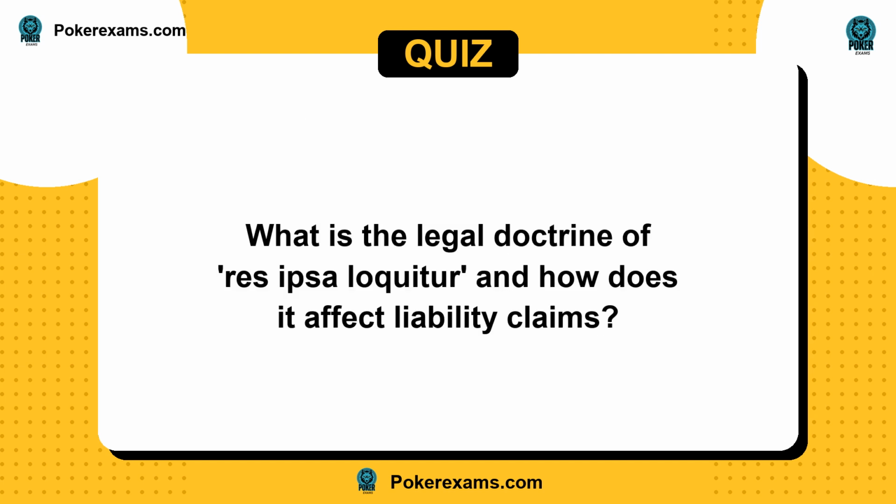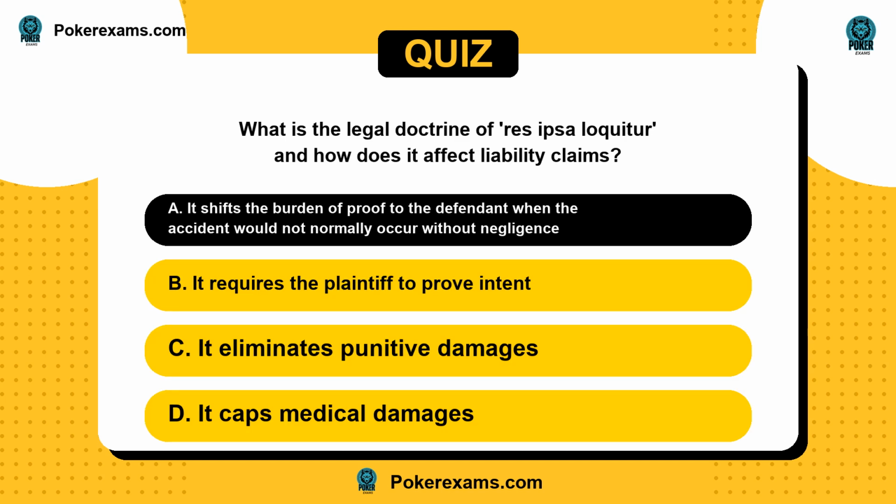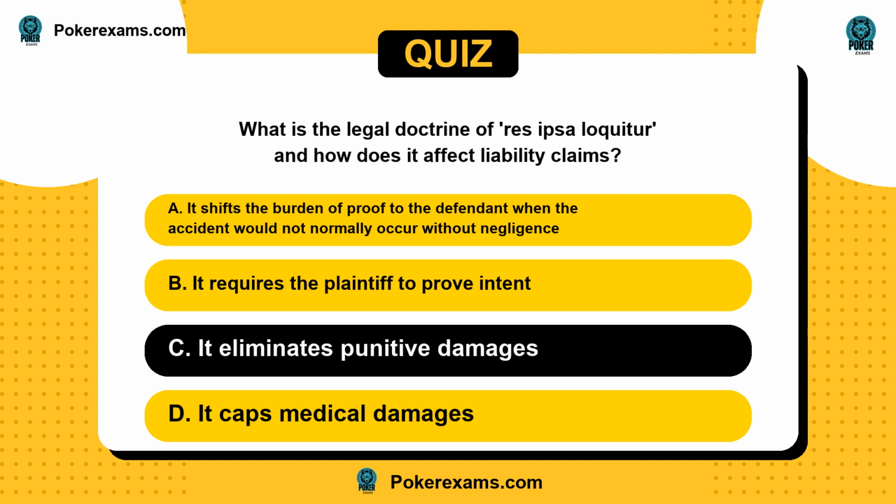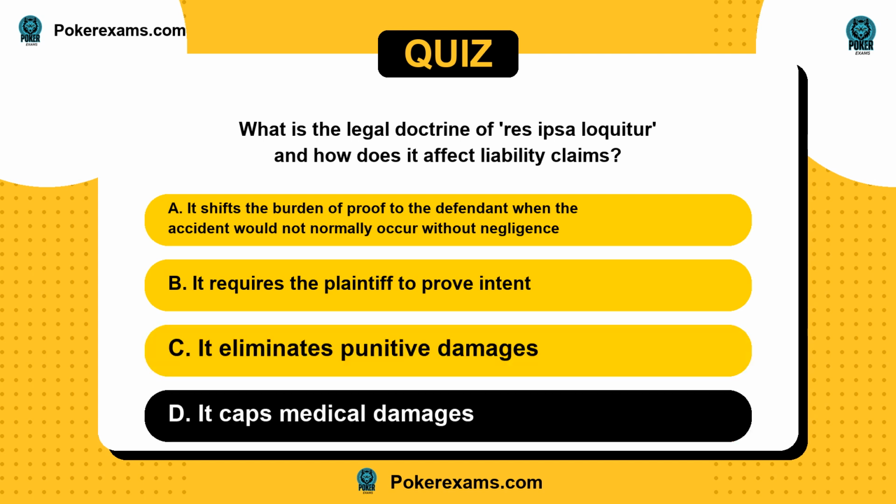Next question. What is the legal doctrine of res ipsa loquitur, and how does it affect liability claims? Is it A, it shifts the burden of proof to the defendant when the accident would not normally occur without negligence? Or B, it requires the plaintiff to prove intent? C, it eliminates punitive damages? Or D, it caps medical damages?